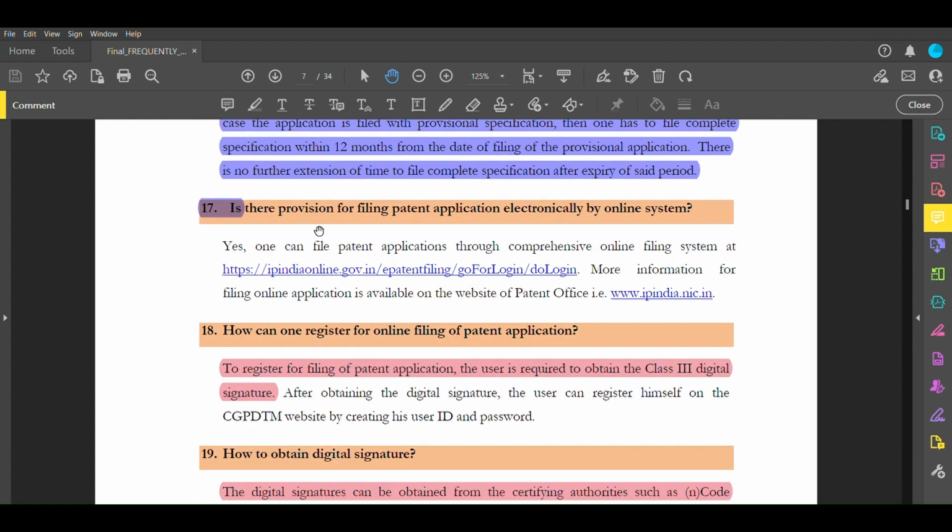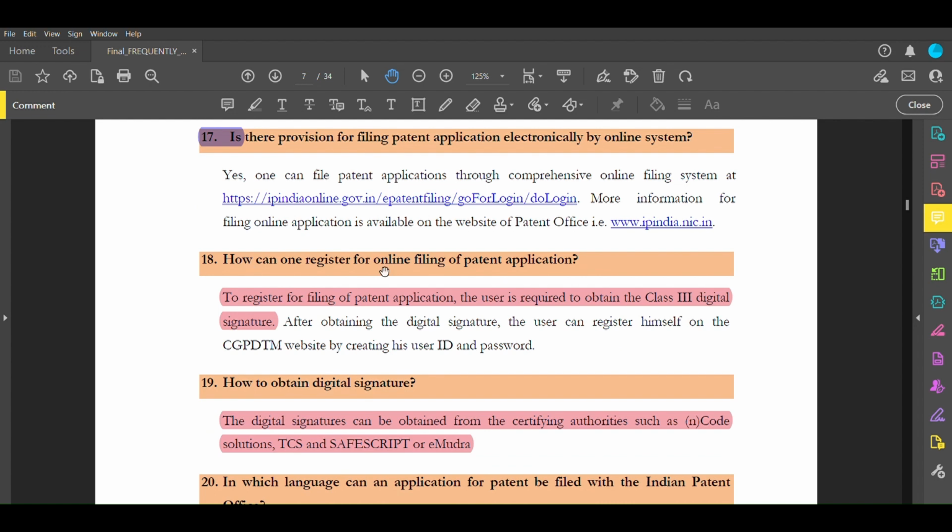Then, is there a provision for filing electronically? Yes, we can file a patent online. Then how can one register for online filing of a patent? To register for filing a patent, the user is required to obtain a class 3 digital signature.